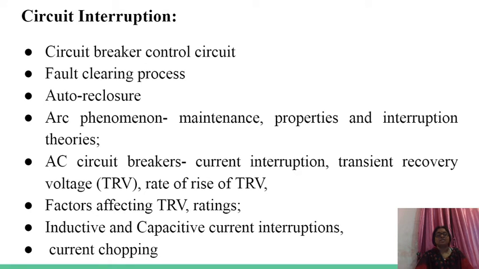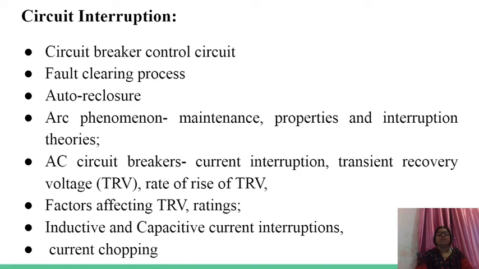Low resistance interruption, high resistance interruption, AC circuit breakers, how arc gets interrupted in AC circuit breakers, transient recovery voltage, rate of rise of recovery voltage, rate of rise of TRV, factors affecting TRV ratings.